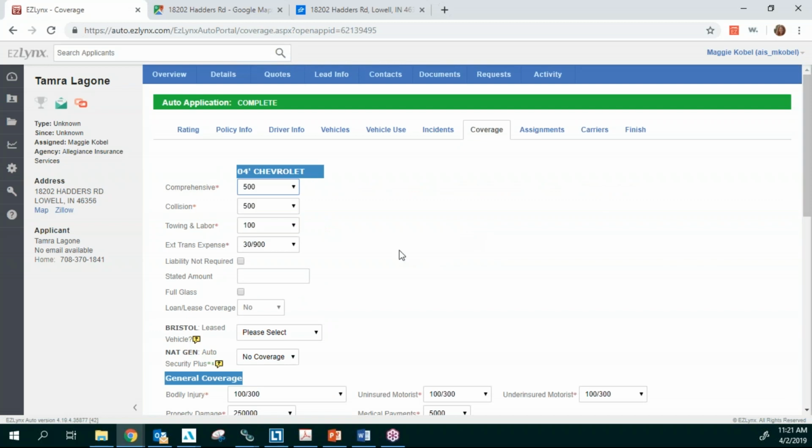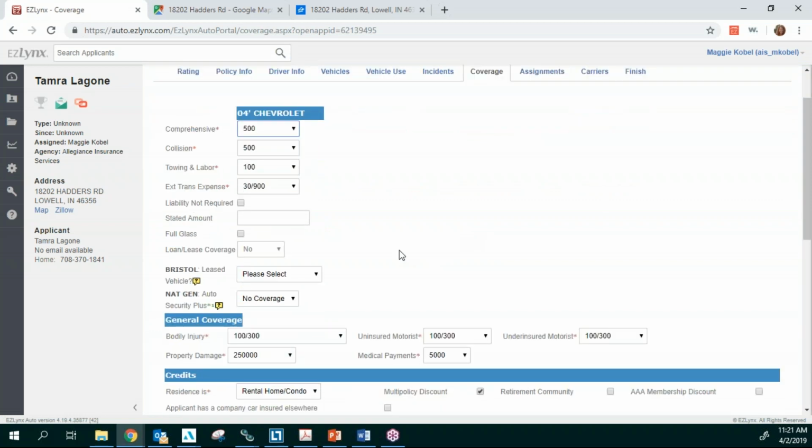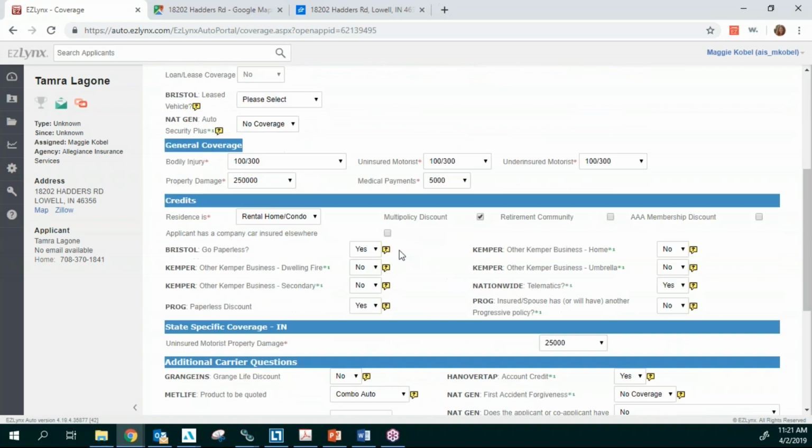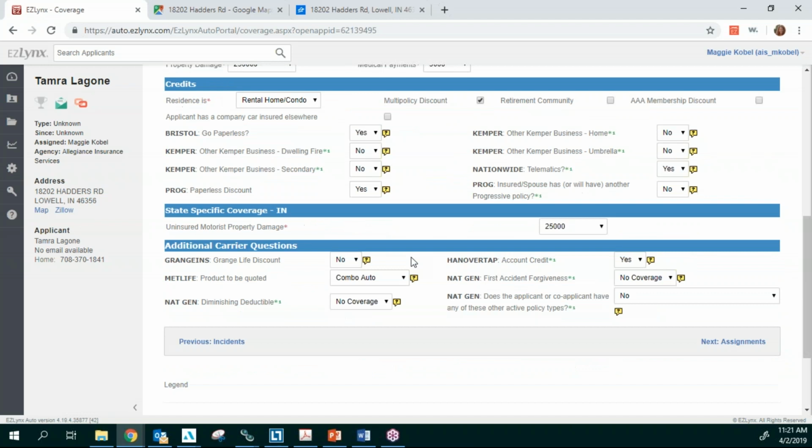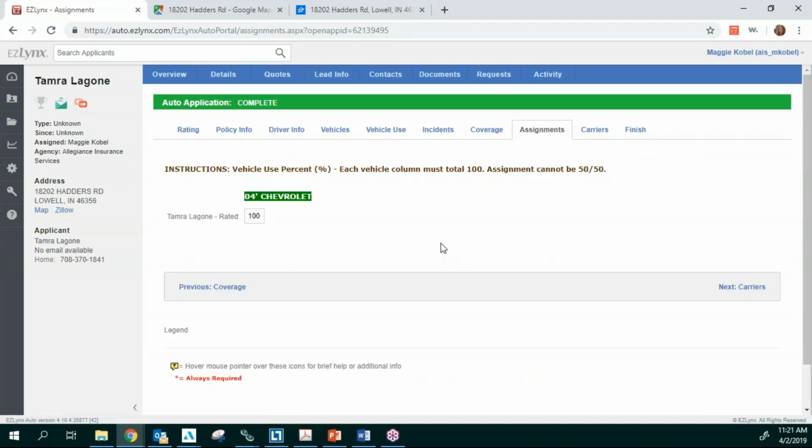We're going to go in and go through the coverages. Add in all the coverages that you need, any credits, and then go to your state-specific coverages. Please answer your state-specific coverages. A lot of that gets missed when they're going through here, and you're getting some errors when you're quoting.